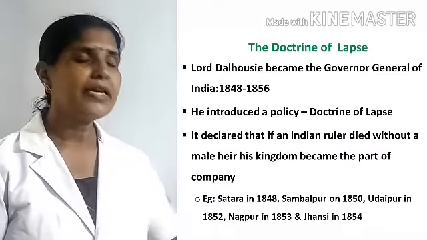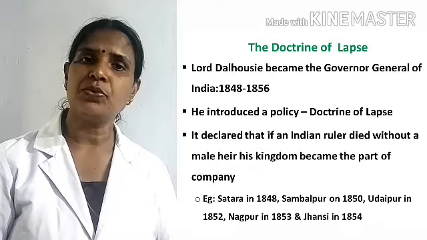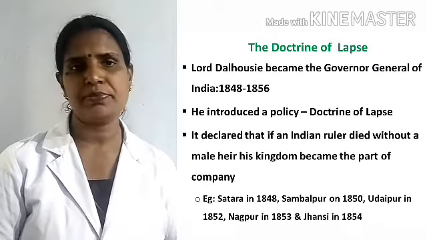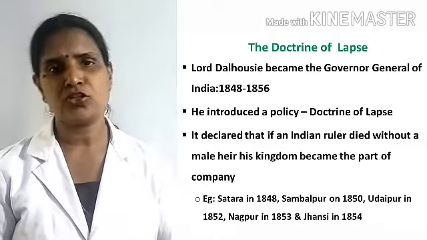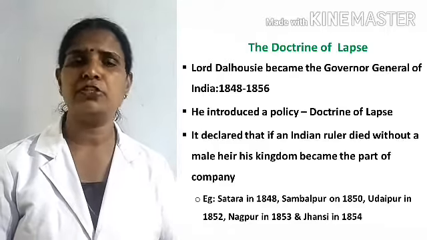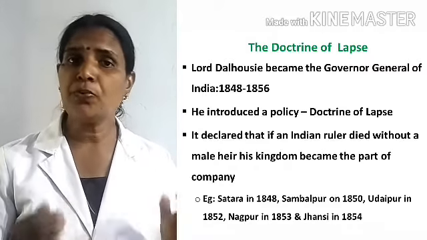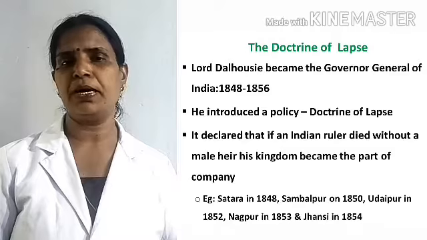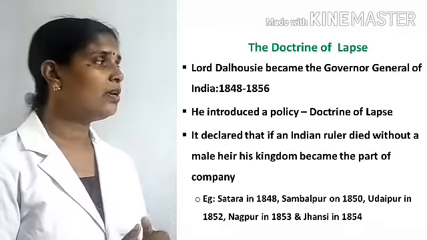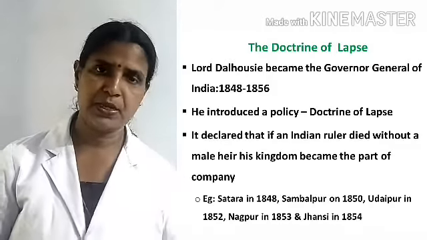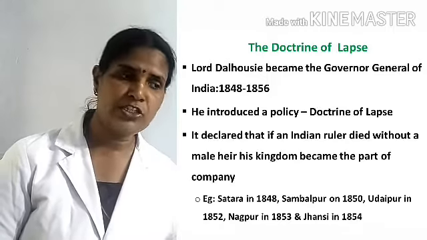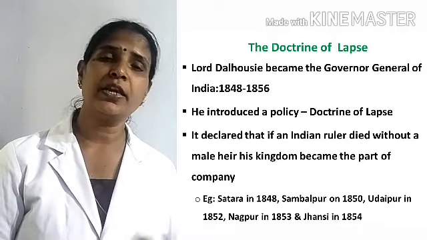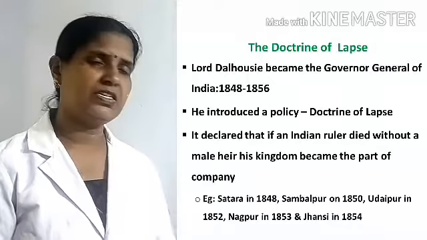Next, another policy, that was the doctrine of lapse. Who introduced the doctrine of lapse and what is meant by it? The doctrine of lapse was introduced by the Governor General Lord Dalhousie. He was the Governor General of India from 1848 to 1856.